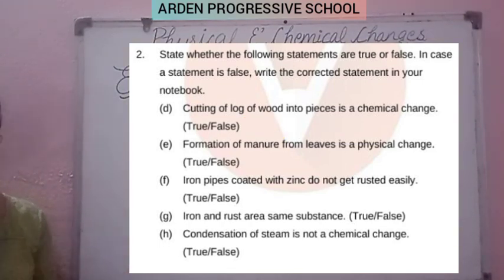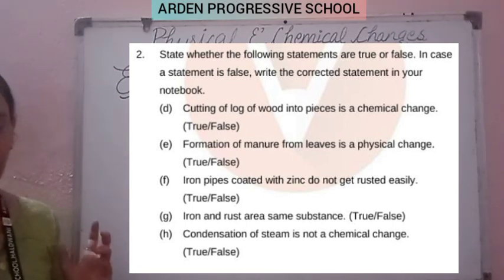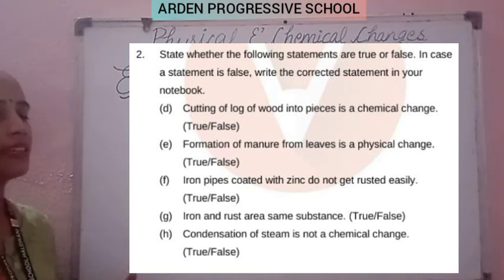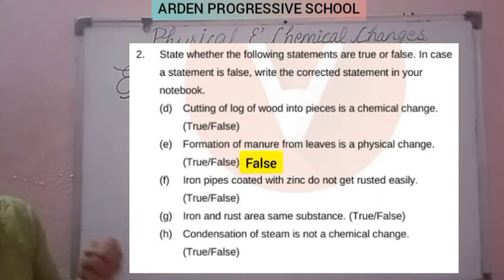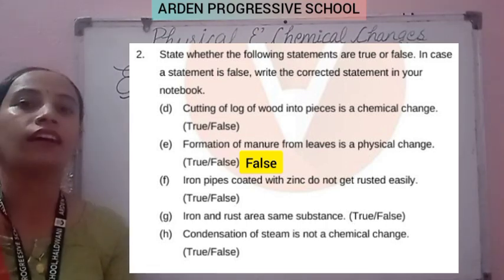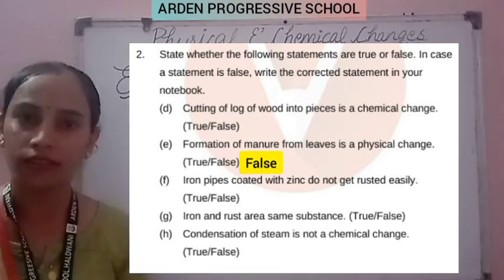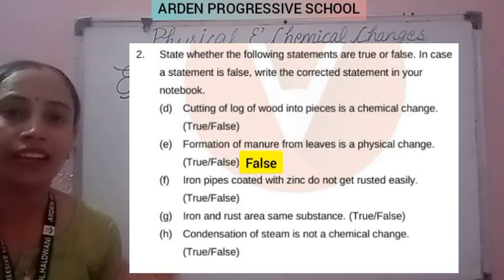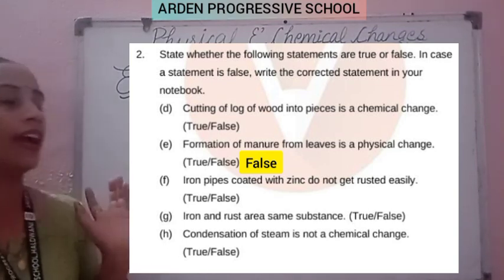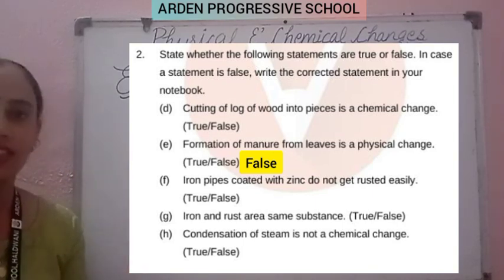Clear? The second sentence is: formation of manure from leaves is a physical change. So this one is also false. Clear? When the leaves are converted into manure, chemical reactions take place. So this is a chemical change.